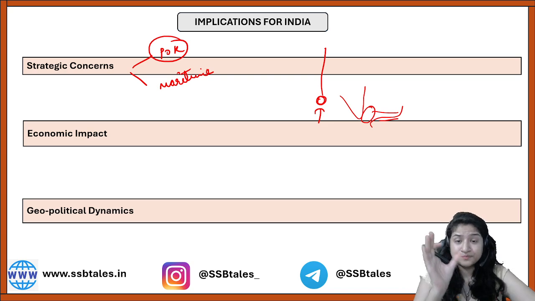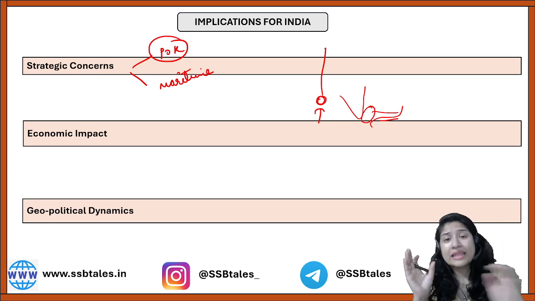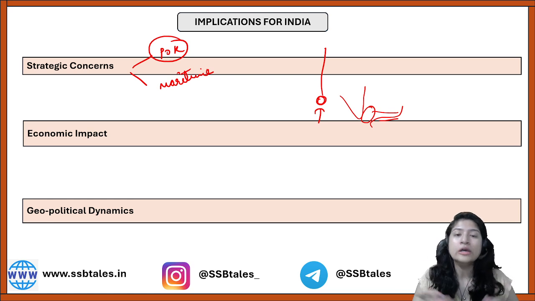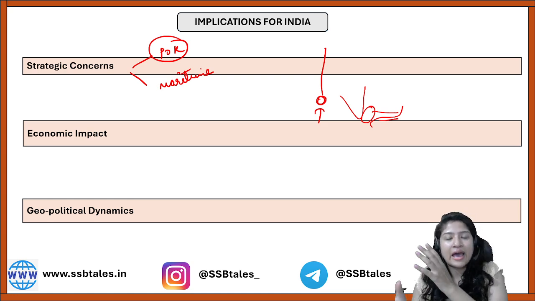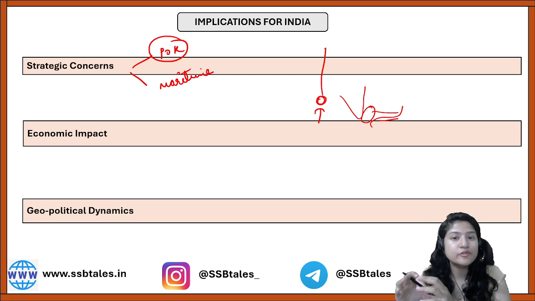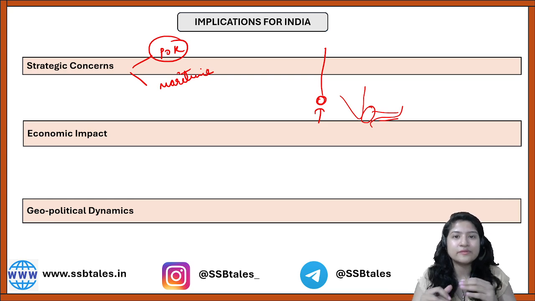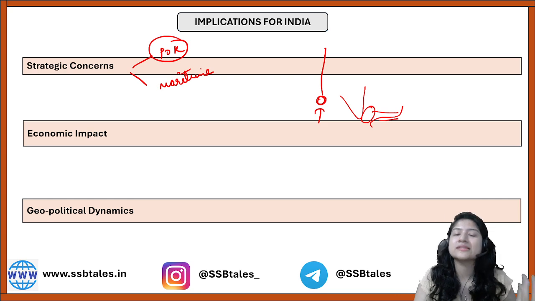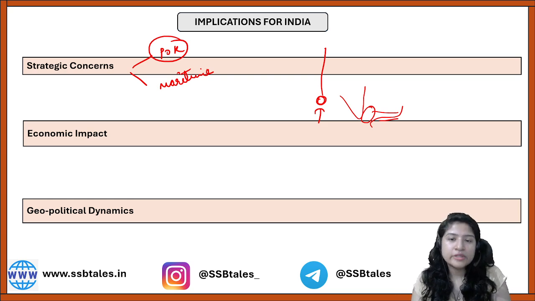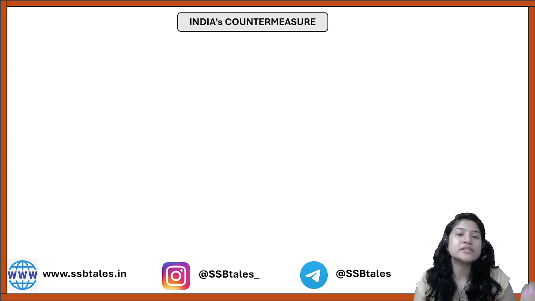If somehow this project becomes successful and China and Pakistan come together as a group or as a team, then that will definitely have some implications on the influence that we currently have in the South Asian region, right? So this will have an impact on the geopolitical influence in the region if this particular project gets successful. Okay, when we have understood the implications, definitely India is doing something regarding it, right?